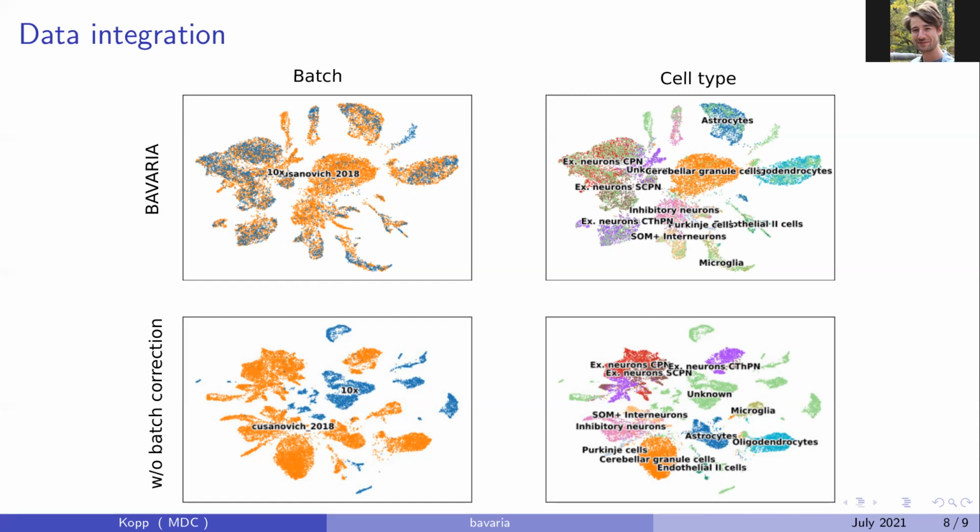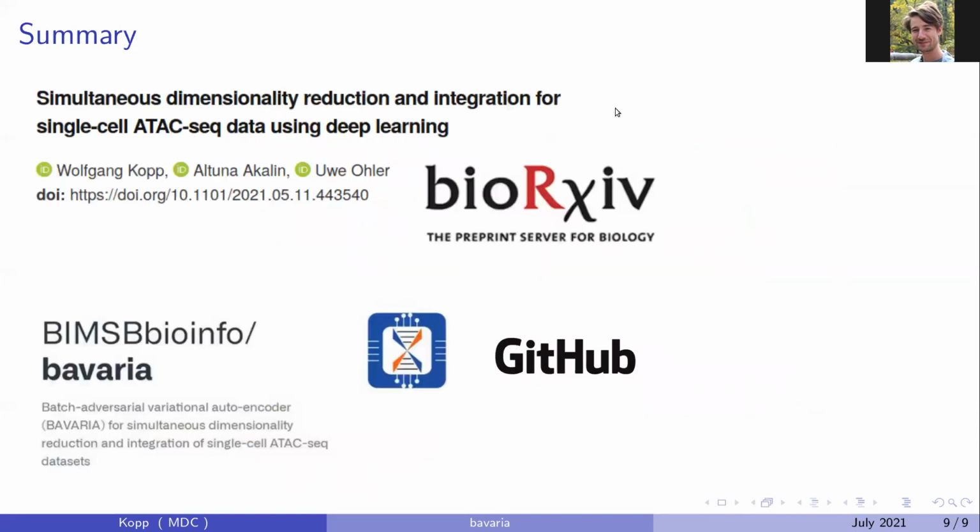annotated, for example. There are more details on the analysis and the model in our preprint, and the source code for the model is freely available on GitHub.